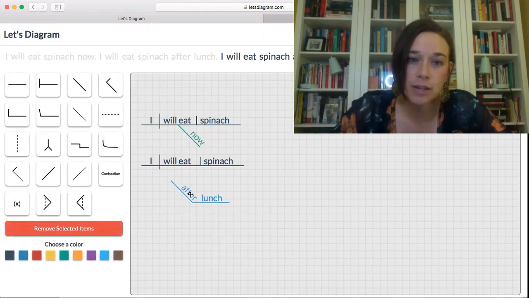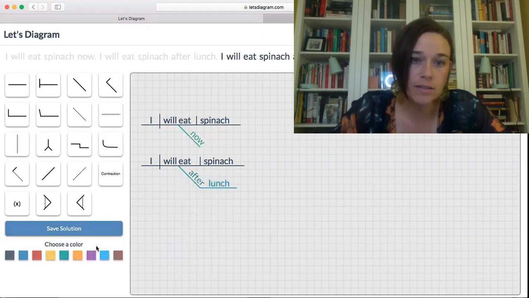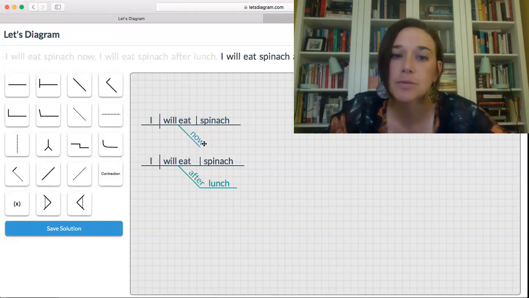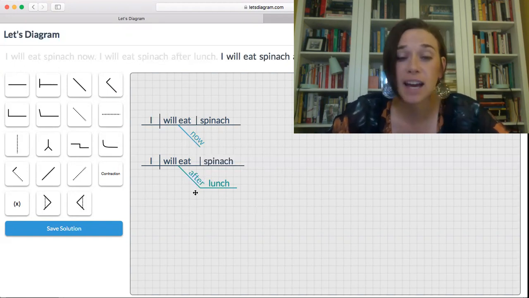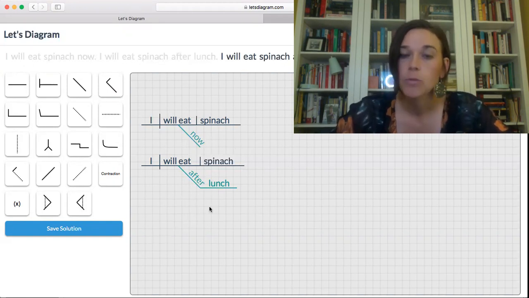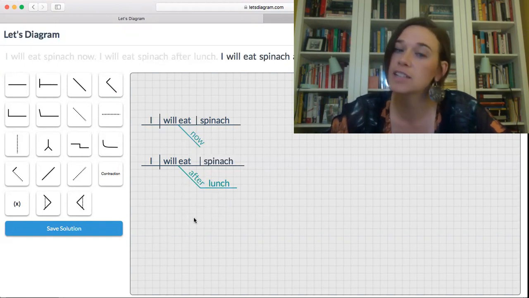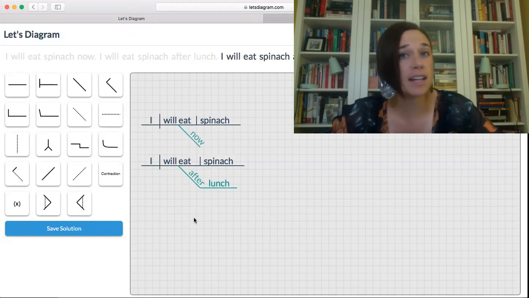So these two words, I'm going to put them under here, are also acting as adverbs. So look at, this was a single word acting as an adverb. When will I eat my spinach? Now. This is a phrase acting as an adverb. When will I eat my spinach? After lunch. We can tell it's a phrase because it's more than one word, and it's doing the job of one part of speech, and it does not contain a subject and a verb.